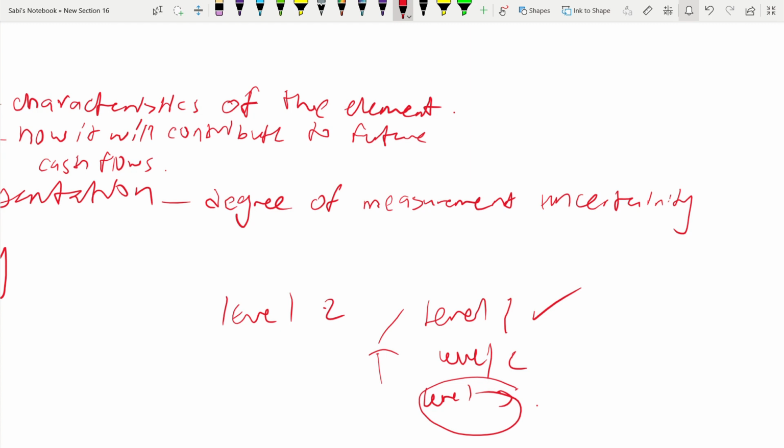Now we are moving on to the third, comparability. This is a little easier to explain. You use financial information, you use a measurement basis which is easier to compare with the other entities. For example, you might use the cost model if you see that other people in the same industry are also using the cost model. So it's easier to compare.